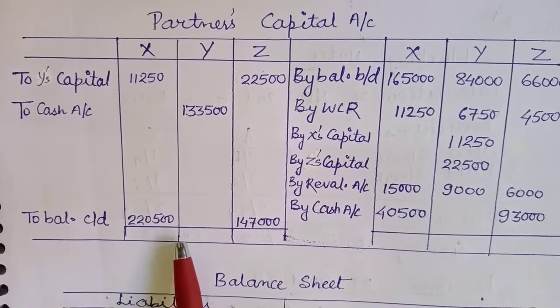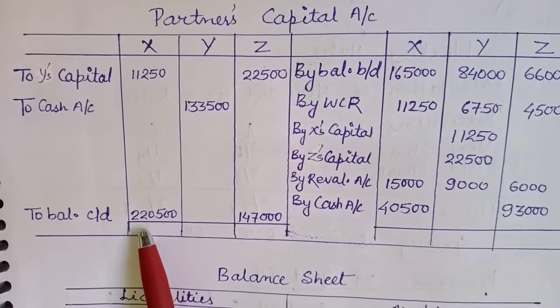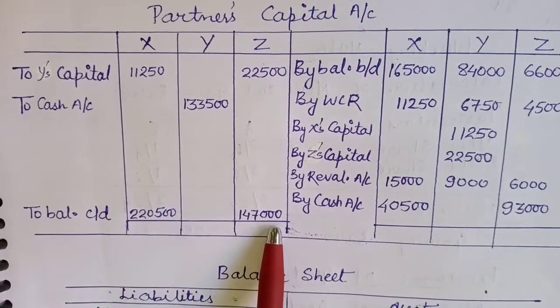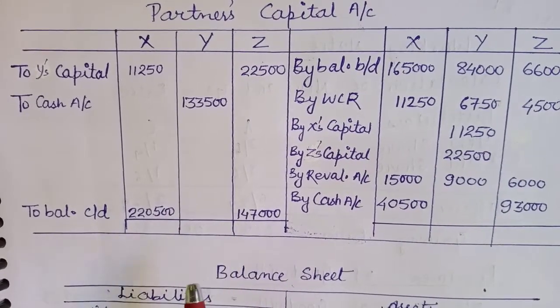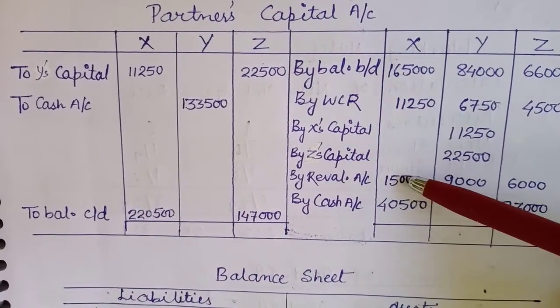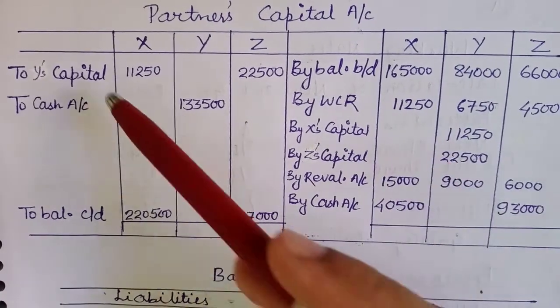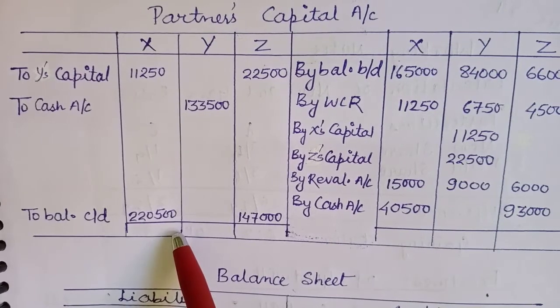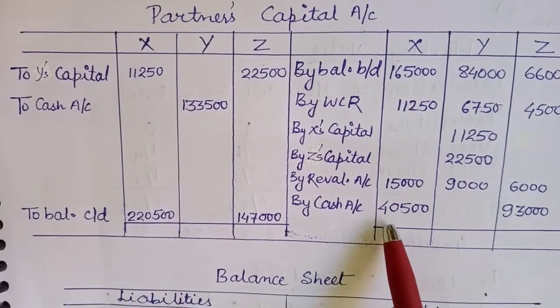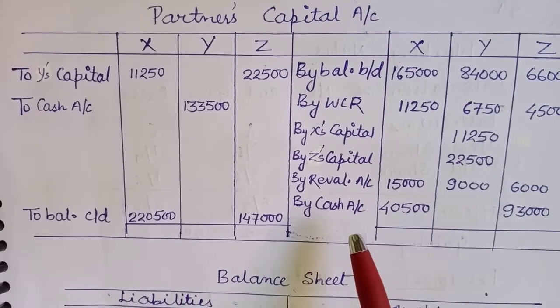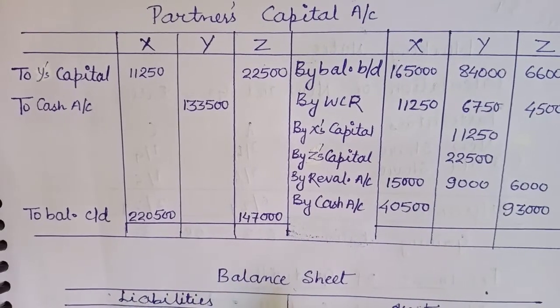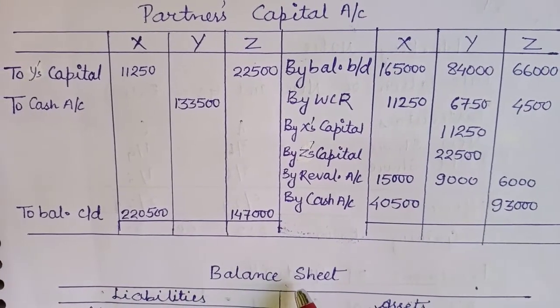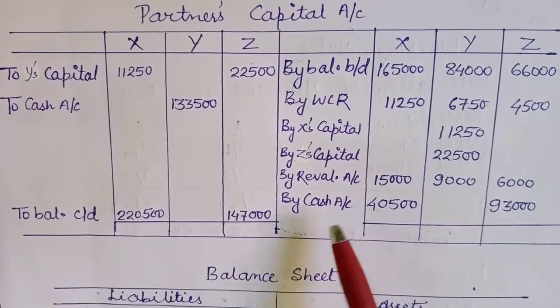And the balances we have already calculated, the new capital balances for X and Z. So now adding all these, 15,000 minus 11,250 and 2,20,500, the difference comes out to be 40,500. It is given that it should be adjusted in cash, so that will be written in cash.